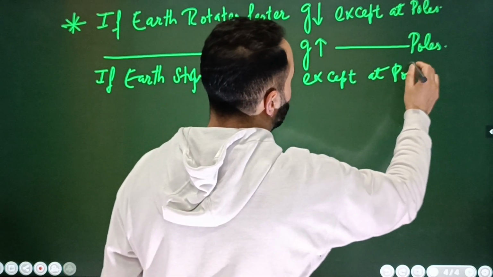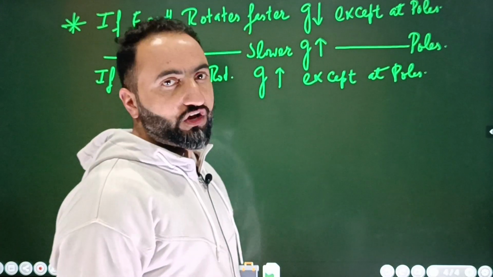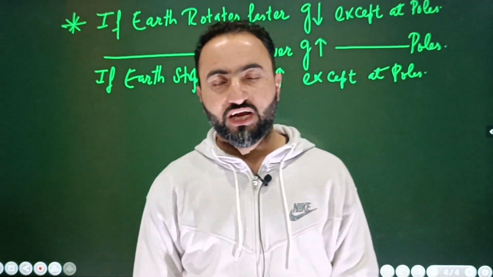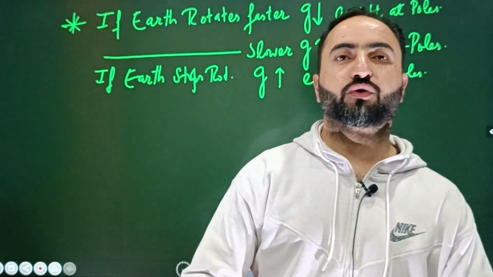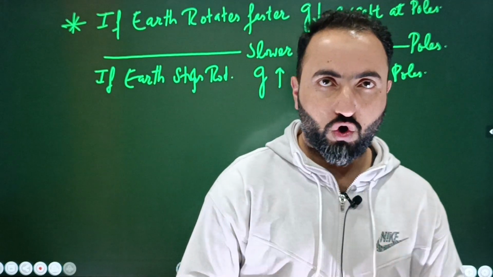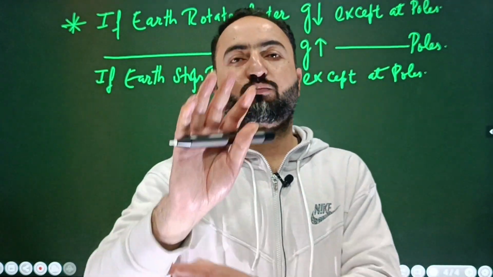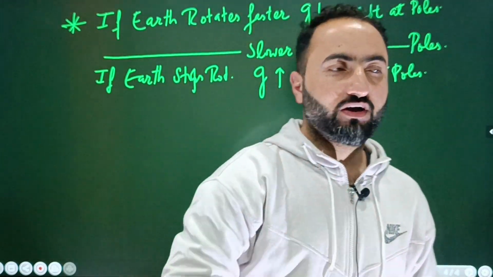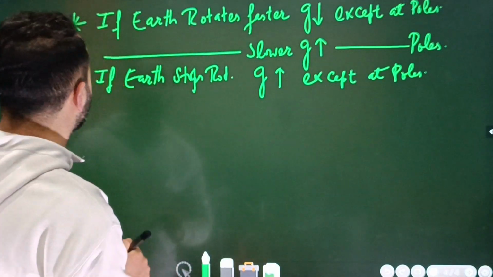ठीक है बेटा? So the exception is poles. At the poles, the value of acceleration due to gravity is not going to change. Whether the Earth rotates faster or slower or does not rotate at all, the value of acceleration due to gravity at the poles is not going to change. That will remain same. ठीक है बेटा? So this was your point number one.